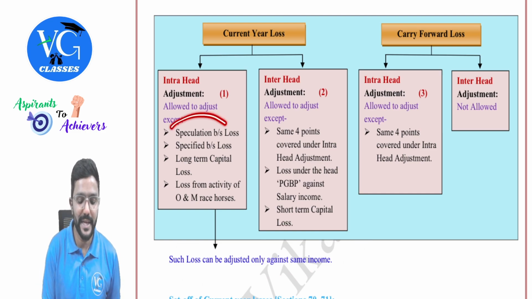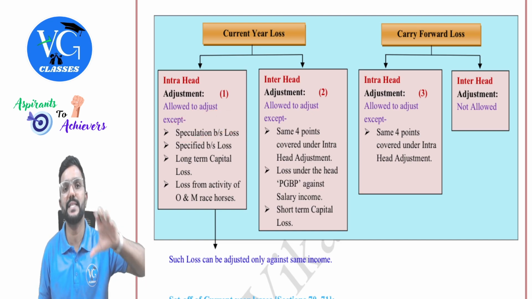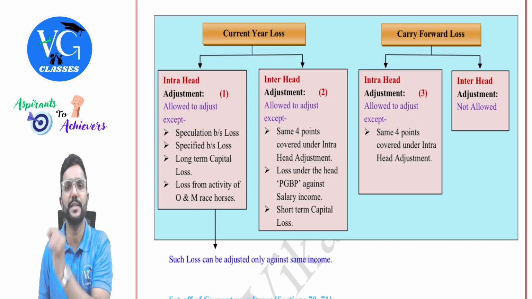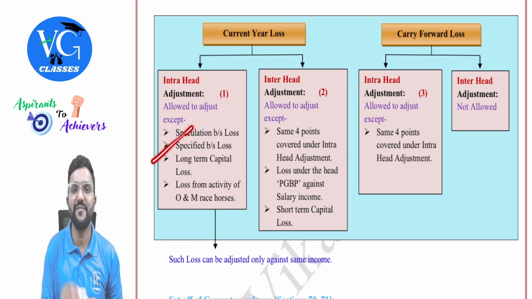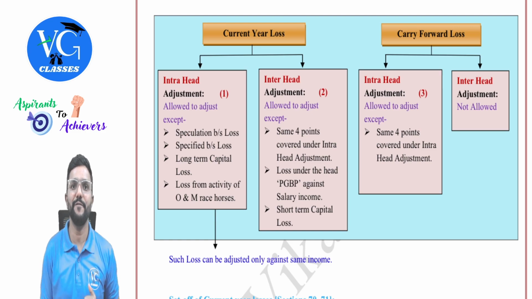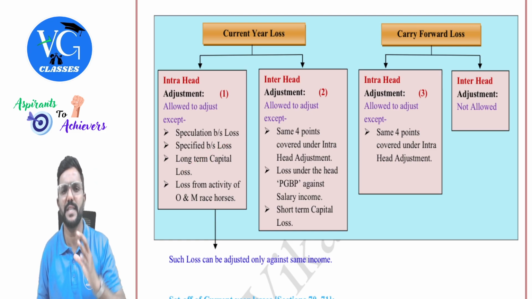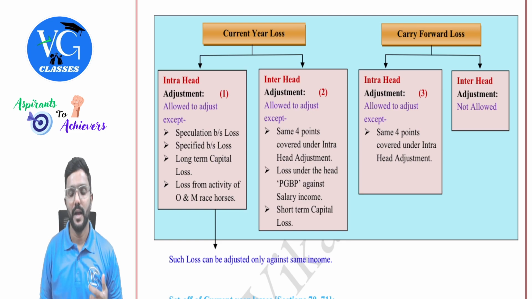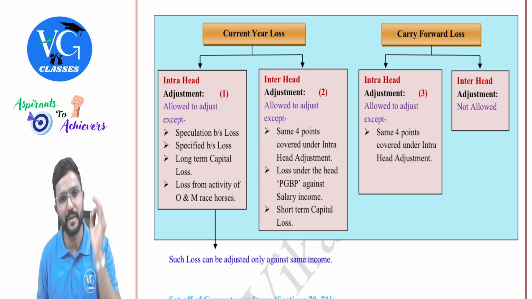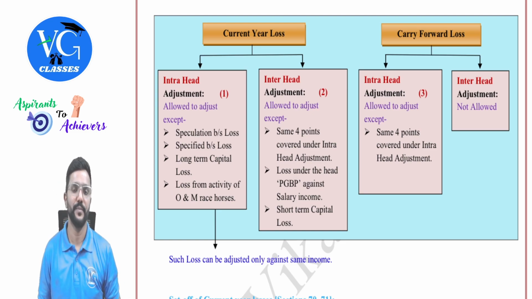For example, sir, can speculation business loss be adjusted against income from another business? No, not possible. Speculation business loss can be adjusted only against speculation business income. Same way, specified business loss can be adjusted only against specified business income. Same way, long-term capital loss can be adjusted only against long-term gain. And the last one, loss from the activity of owning and maintaining race horses, which is covered under the head other sources, has to be adjusted against the income from the same source, guys.